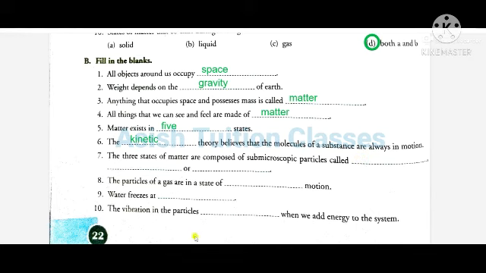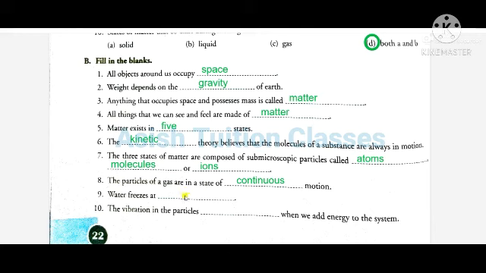Number 8. The particles of a gas are in a state of dash motion. This will be continuous motion. Number 9. Water freezes at 0 degrees Celsius. This is the freezing point.